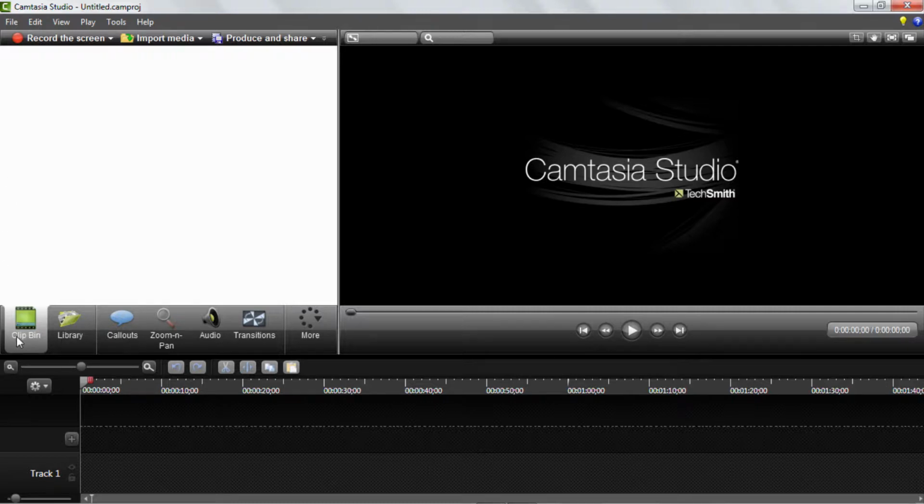Now down here we have all of our menus, which is where all the magic happens to get all your features. So over here, the one that you're in right now is the clip bin. This is basically where all your media goes.